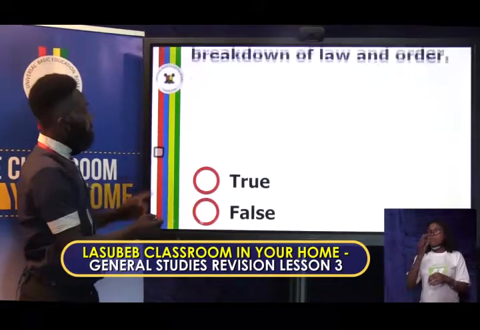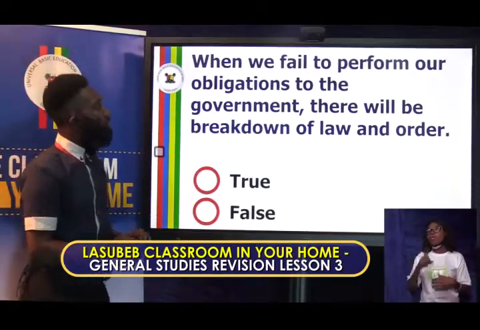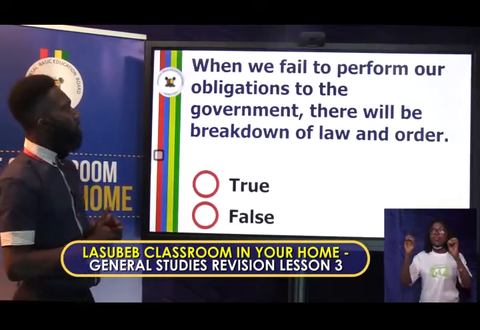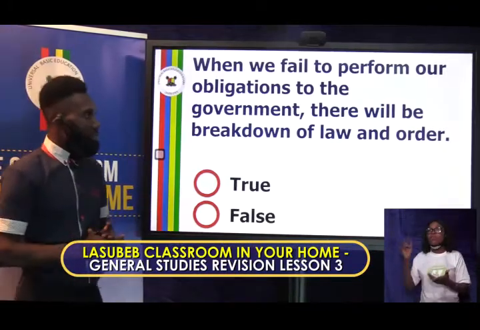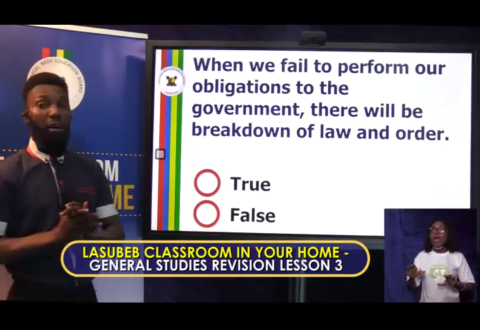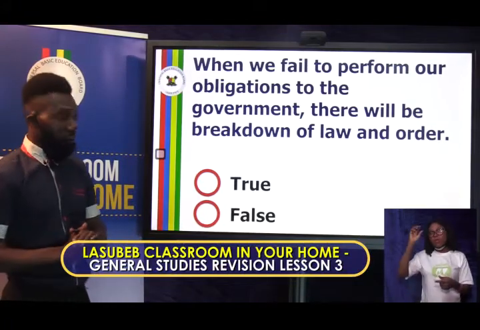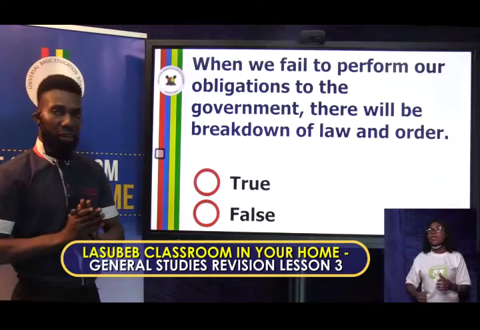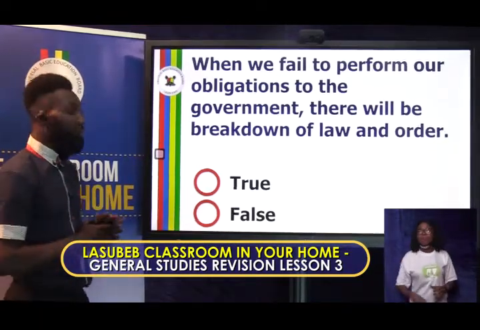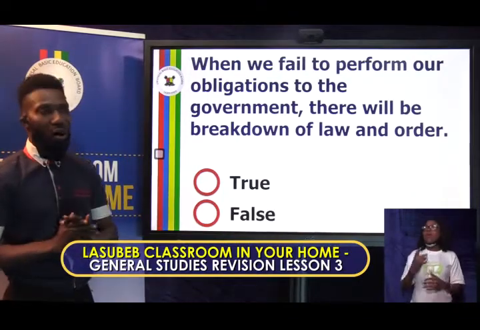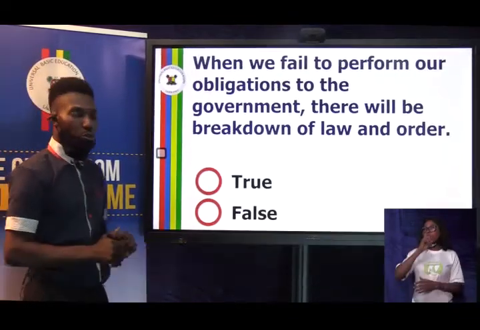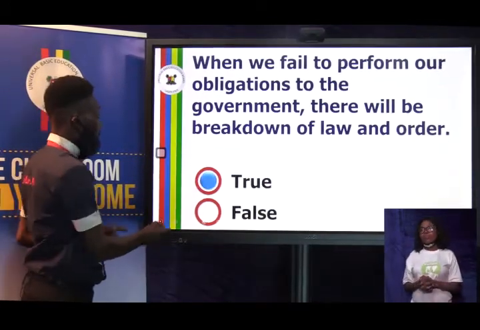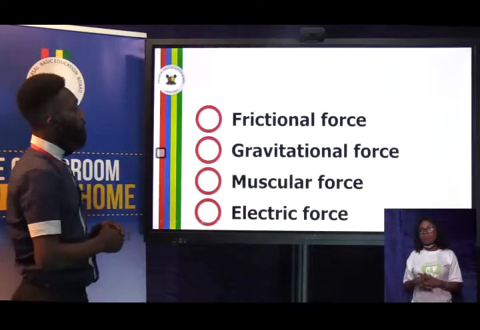Next question. Now we have another question in civic education. When we fail to perform our obligations to the government, there will be breakdown of law and order. True or false? Very simple. This is a bonus. True. That's the answer. True. Moving on to the next one.